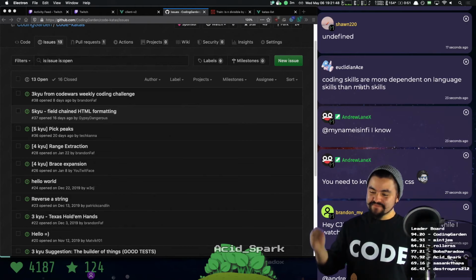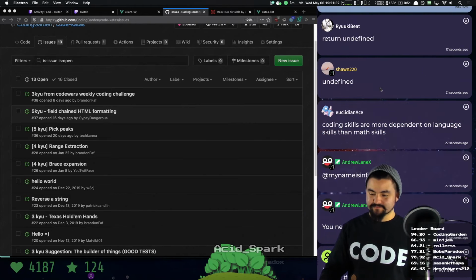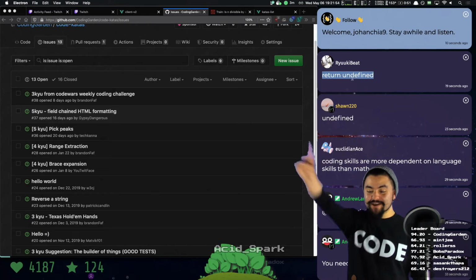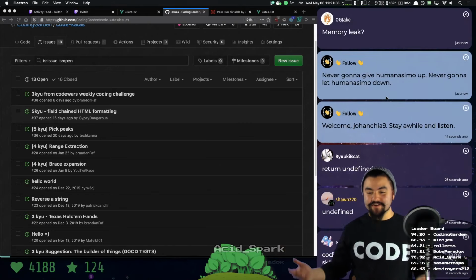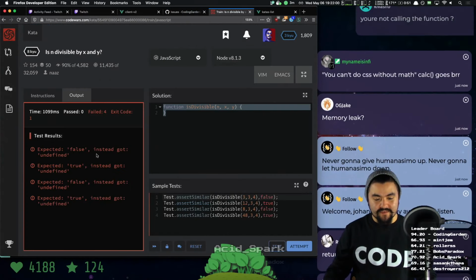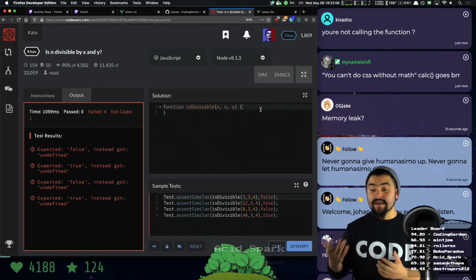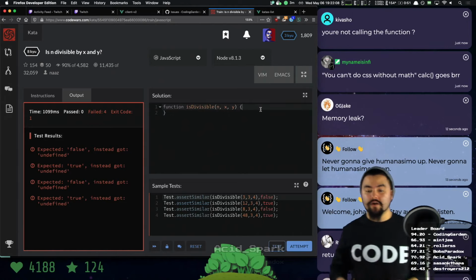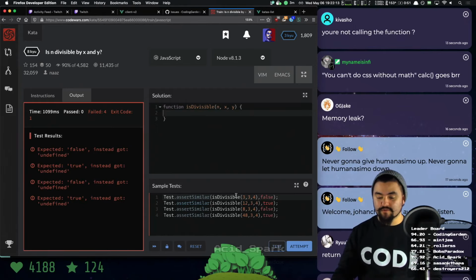We talked about it. Coding skills are more dependent on language skills than math skills. Yes. Returns undefined. Ryuku beat. Oh, and Sean got it. So by default, we didn't have a return statement, so it returns undefined, right? So we can see that expected false instead got undefined. Expected true instead got undefined. And the thing about Code Wars is you don't actually call your function. You just put your code inside of this function, and they're going to call the function for you. You can see how they call the function down here. Cool. So it returns undefined.